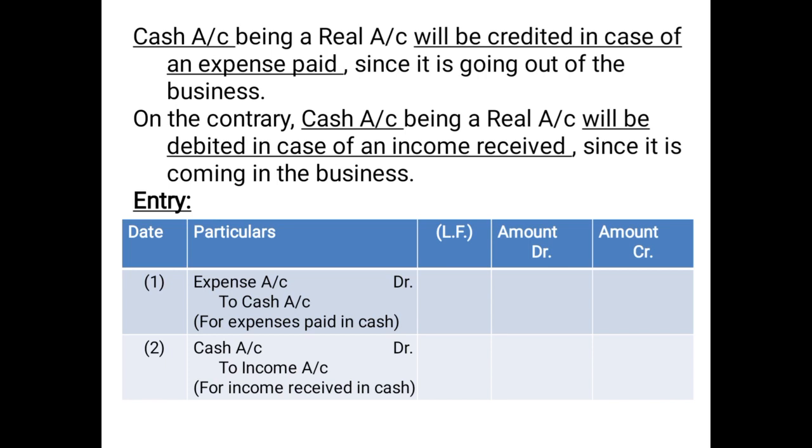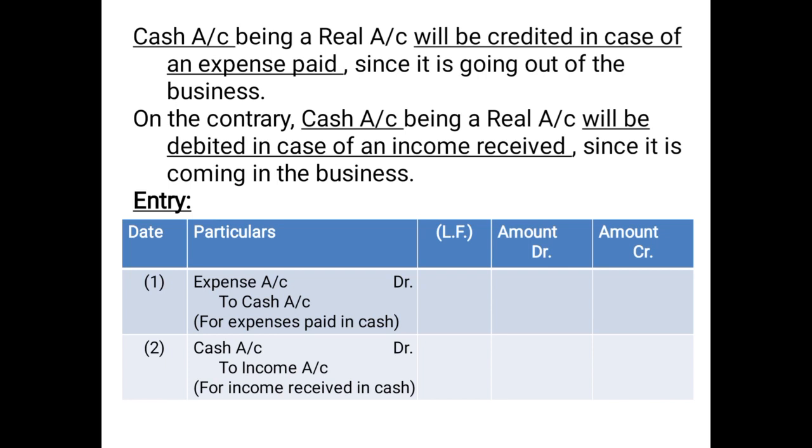And one very important point, children, is that in case of a nominal account, since we are assuming that these are incurred in cash, even if the name of the person is given, we will not take the name of the person, or we will not take the person's account in consideration.